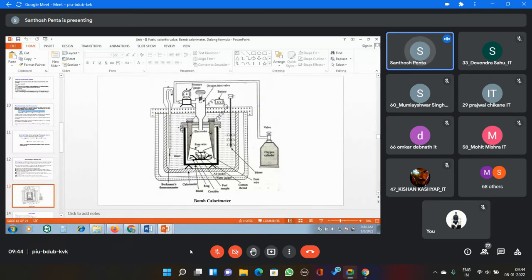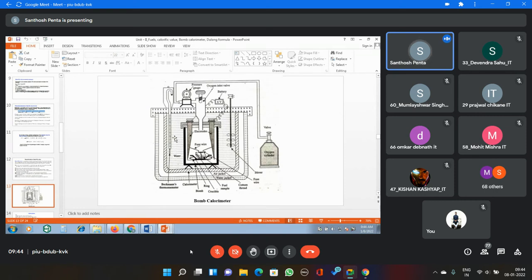Now this bomb is kept inside the copper calorimeter. What is the calorimeter? It is a container, made up of copper, in which the bomb is kept.